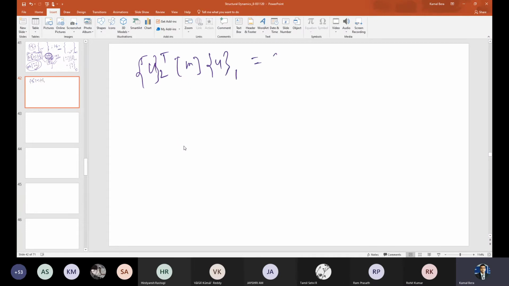So U2 transpose M U1 equals 0. That is called the orthogonality property of the mode shapes. That means these mode shapes are orthogonal to each other. And here it is orthogonality with respect to the mass matrix. It's not the normal orthogonality. It is called orthogonality with respect to the mass matrix, because here the mass matrix is there, right?